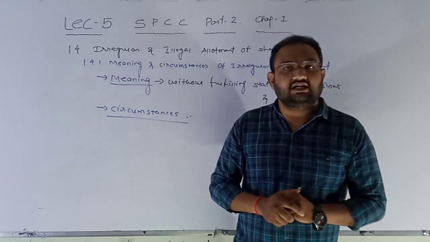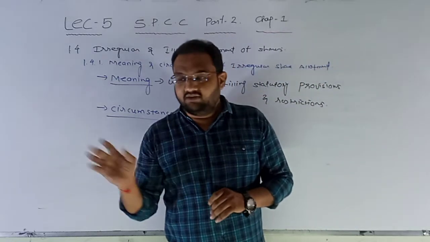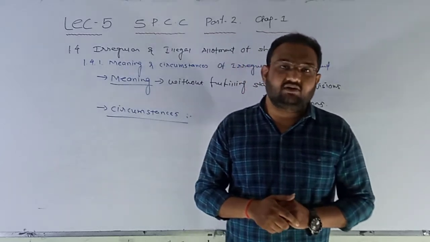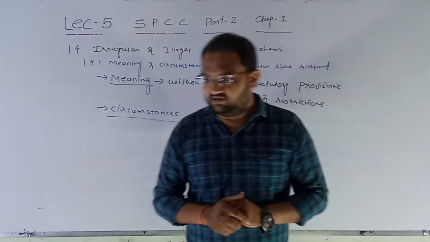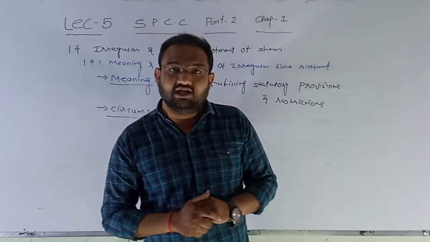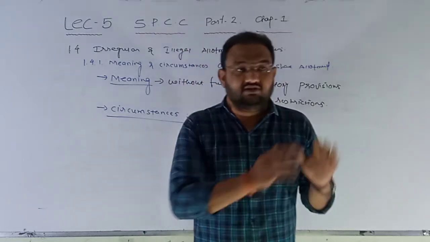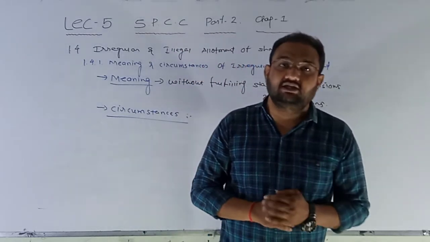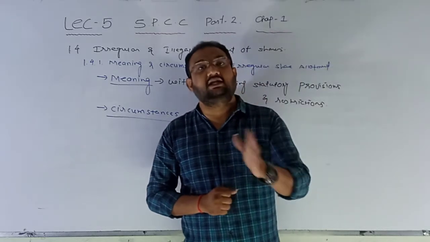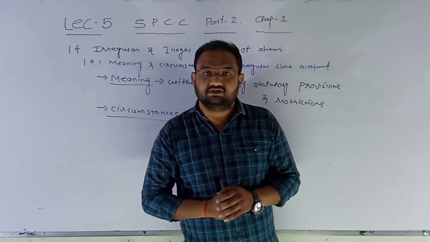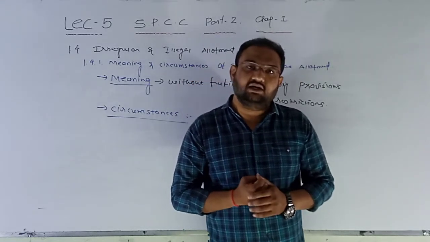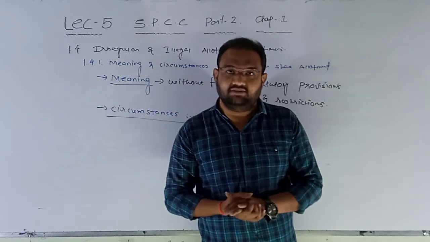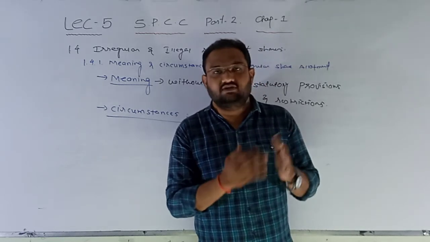But here somehow we haven't followed the procedure. It means we failed to open an escrow account with any scheduled bank. Sometimes it may happen that we receive the applications in a normal bank account, which is an already existing bank account of the company. Then in that case also it becomes irregular share allotment, and all the process will get terminated at the same time, or cease, or stop.